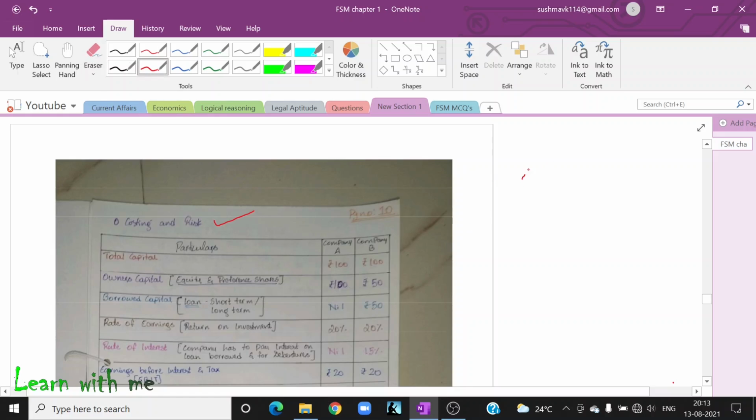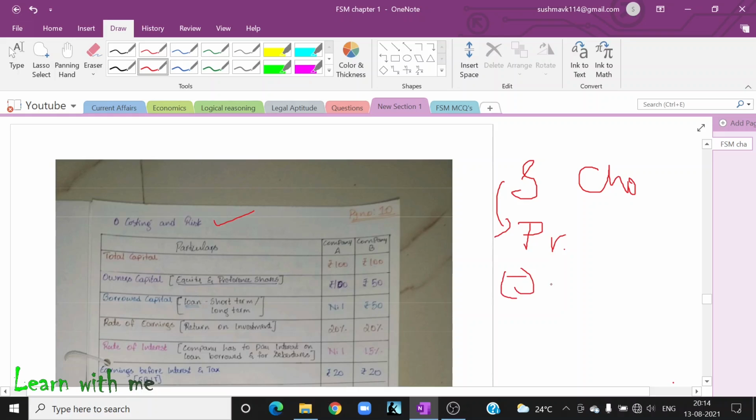I will sell something, let me assume it is chocolate. From the sales, I will get profit. From this profit, what do I have to do? I have to see if I have taken any loan from anyone. If I have taken any loan, they will ask me to give the interest.